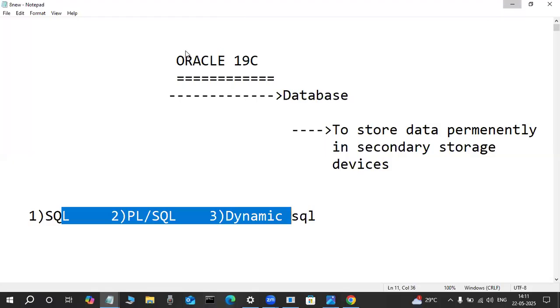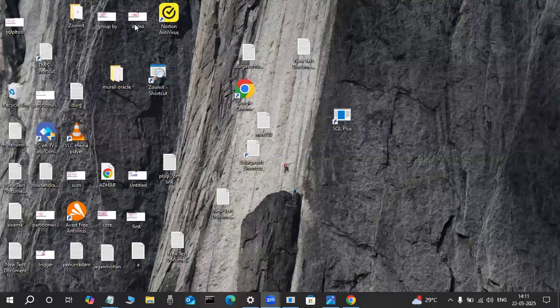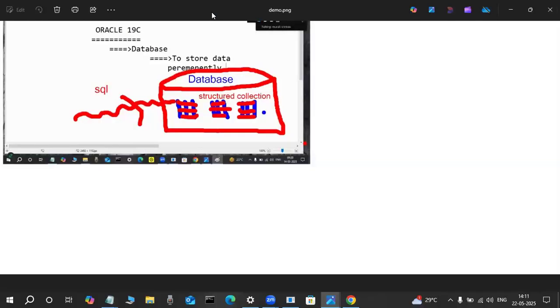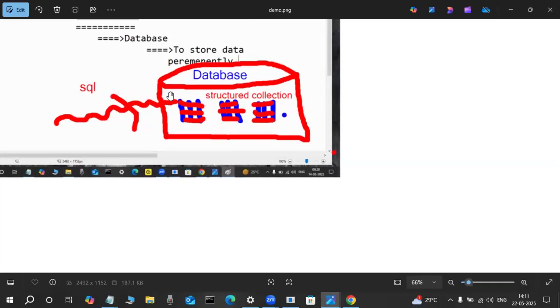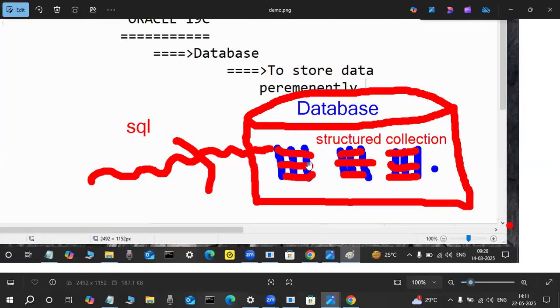Whenever you store data into Oracle, SQL Server or DB2, these types of database software are implemented based on the relational data model. That's why we are allowed to store only a structured collection of data, not unstructured. And also by using the SQL language, we operate on the data in these databases.